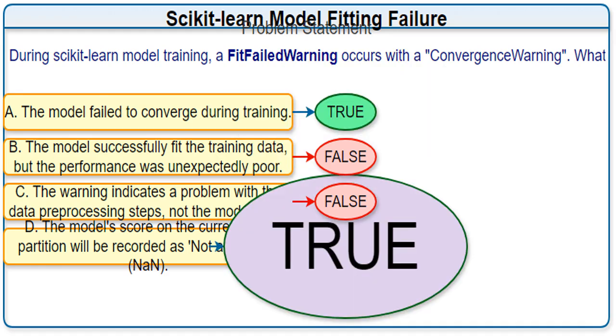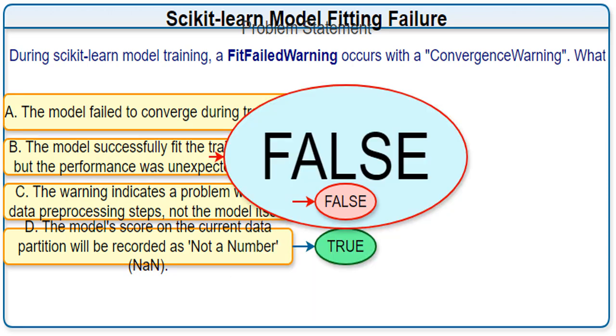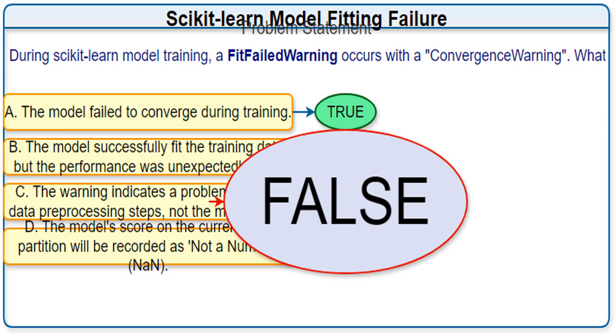This points to option D. The score is recorded as NaN, not a number. I've shown you why this is the case. This corresponds to option B. The model didn't successfully fit, it failed. I addressed this misconception already. This relates to option C. It's not solely a data preprocessing problem. The failure could have multiple origins. I've already clarified this point.